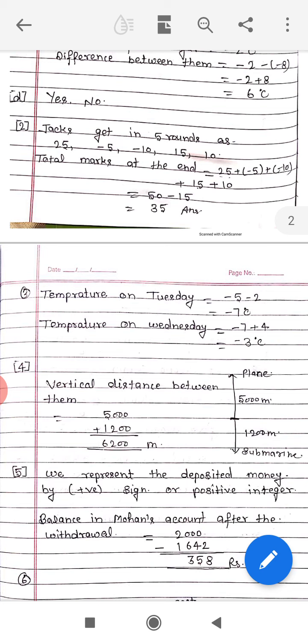Question number 2. In a quiz, positive marks are given for a correct answer and negative marks are given for an incorrect answer. If Jack's scores in 5 successive rounds are 25, -5, -10, 15 and 10, what was his total at the end? Total marks of Jack at the end equal the sum of all marks. In the first round he got 25 marks, in the second round -5 marks, in the third round -10 marks, in the fourth round 15 marks and in the fifth round 10 marks. When we add all these marks we get 35.